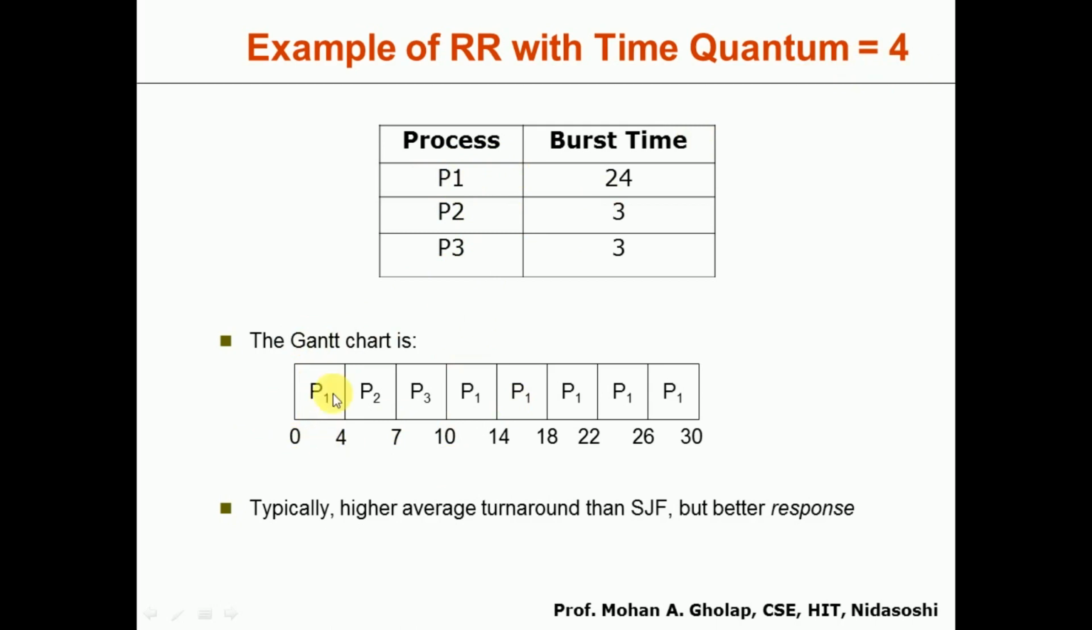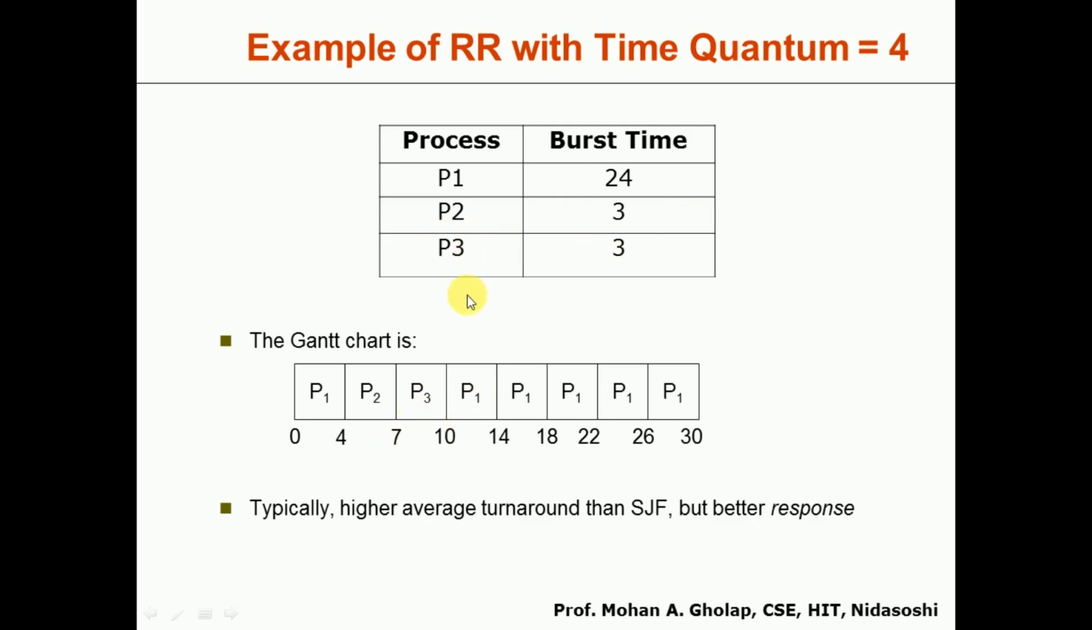After this it takes up P2, which is given the CPU. P2's burst time is 3, which is less than 4. Although the time quantum is 4, P2 requires only 3 milliseconds, so it will execute from 4 to 7, and at 7 P2 completes. After that P3 is taken. P3 also needs 3 milliseconds, so it will execute from 7 to 10.